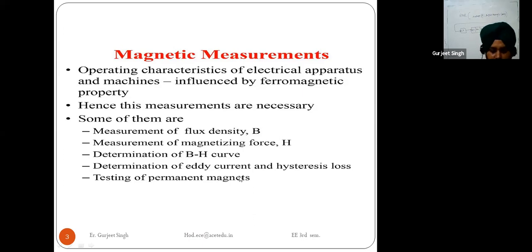So magnetic measurements and thorough knowledge of the characteristics of the magnetic material are very important for the designing and manufacturing of electrical equipment. These are some of the measurements which are necessary for electrical apparatus, machines or instruments.